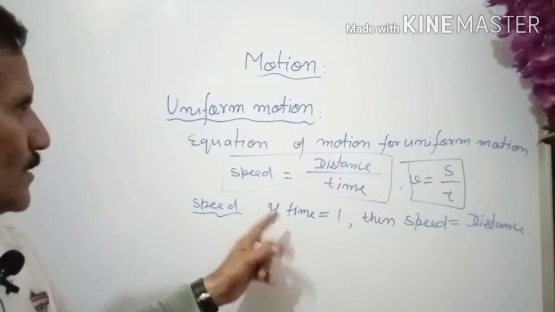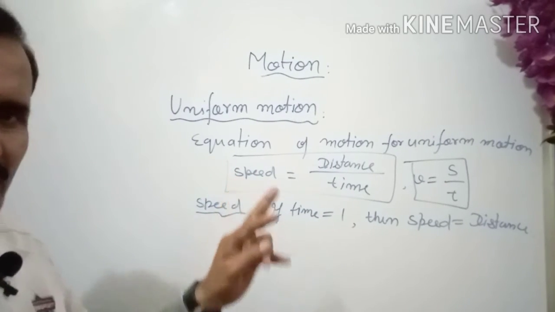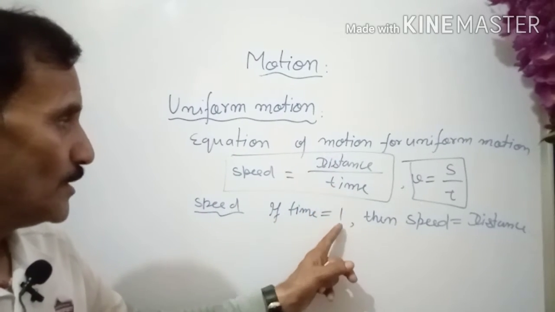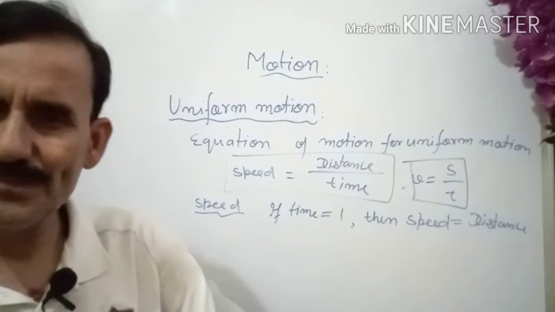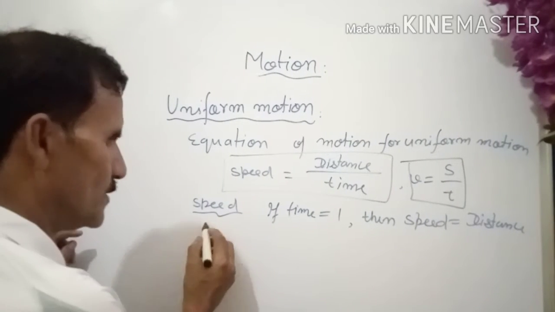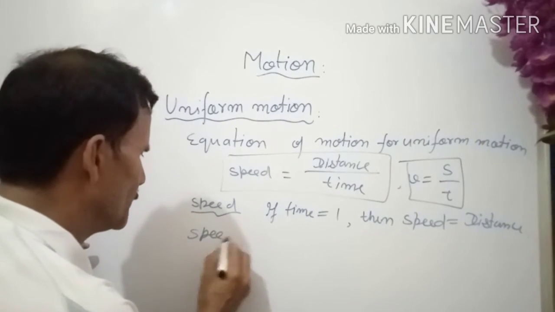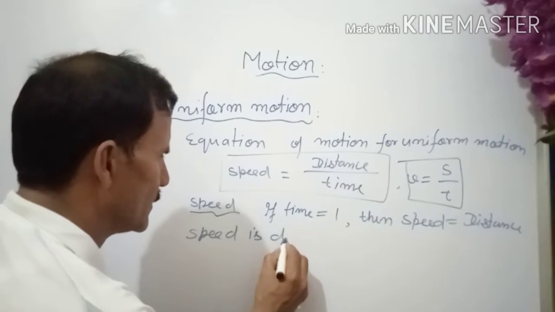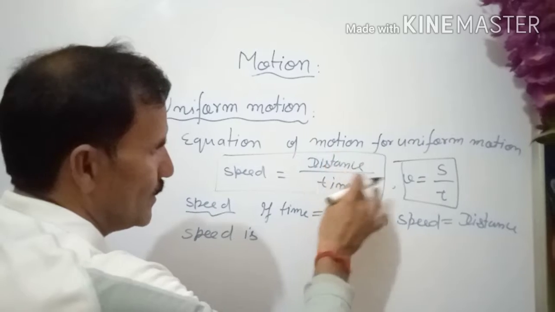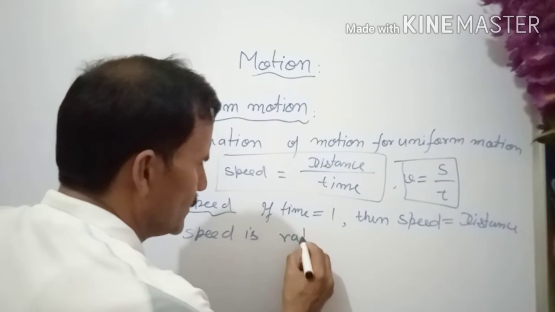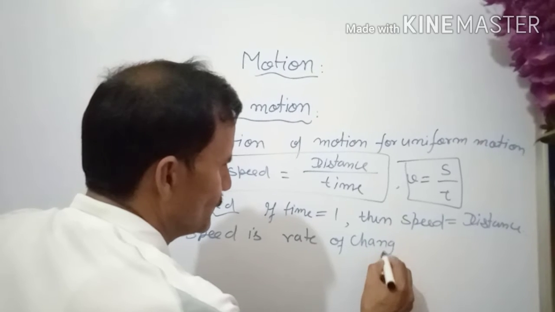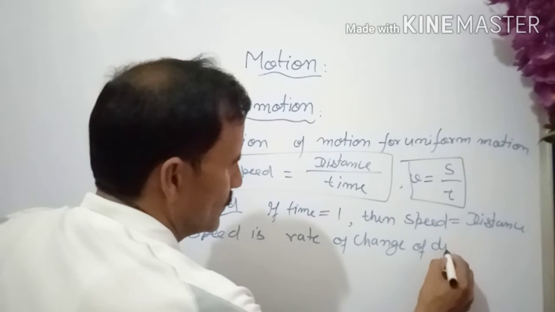In words, the speed of a moving object is the distance travelled in unit time interval, or you can say in another word, rate of change of distance.